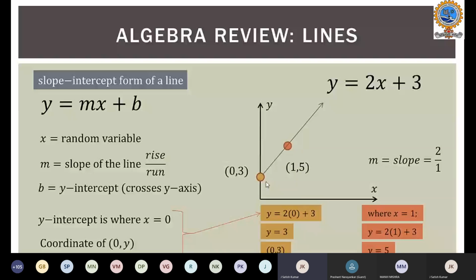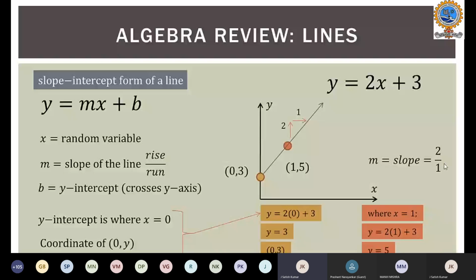So this is a simple line, and when I say slope, what I'm trying to say is that when the line goes 2 units along the y-axis, it goes 1 unit along the x-axis. So this is the simple slope of the equation.